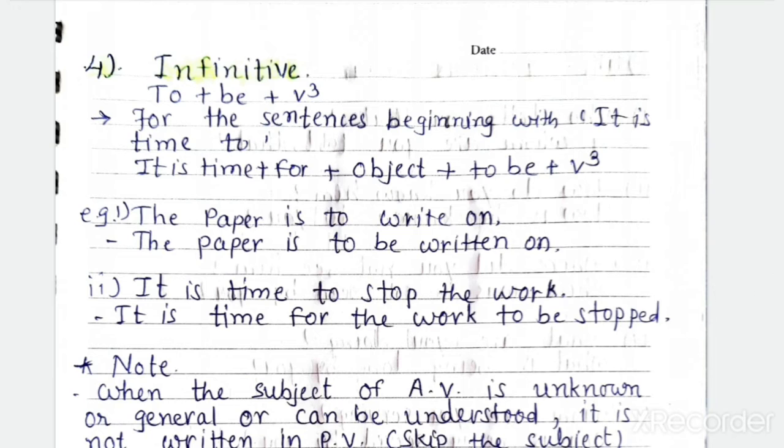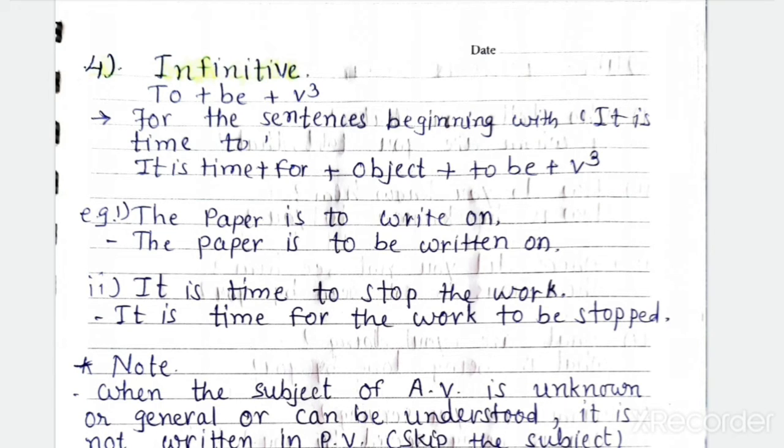The next one is infinitive. If an infinitive is given, how will you change it? See, with an example only you will understand. The paper is to write on. Here you will ask, ma'am, where is the object, where is the subject? You were told to find the SVO, OVS. But here in infinitive, if this type of sentence is given, how will you change the sentence in passive voice? So let's begin. We will start the passive voice with the subject only, then to be plus V3. Whatever verb form is given, plus to be plus V3.